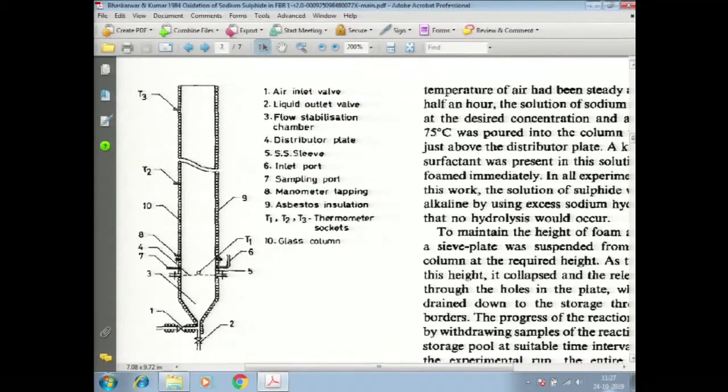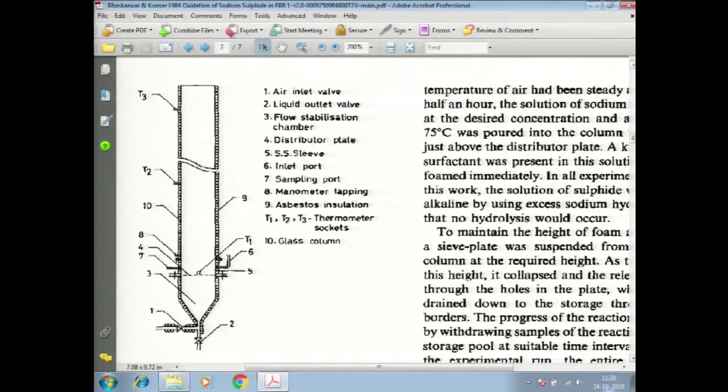So, if those conditions are adjusted, then we will have momentarily a layer of this surfactant solution containing sodium sulphide over here, through which the gas will get sparged. That means the bubbles of air would form through this liquid solution, and then they will rise because of buoyancy to the top of the liquid, and upon rising to the top of this liquid, the bubbles won't burst because there is a surfactant stabilizing the films, like soap films. If it were pure water, we would not get any foam or froth. The bubbles would break immediately upon reaching the top of water. But here we have incorporated surfactant,